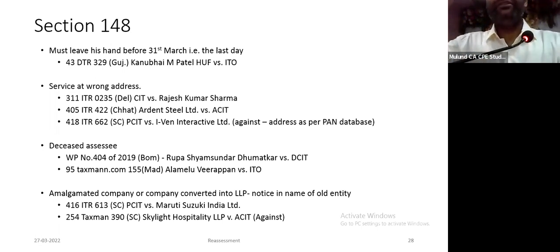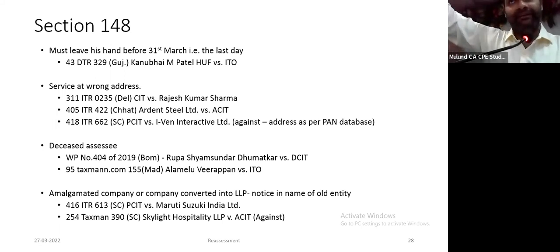Uploading on the portal is not a valid issuance of notice. Any notice uploaded on the portal is not a valid issuance of notice. Firstly, section 280, this is very important. Many people have skipped this. They have circumvented it by way of notification, and they say, "I have put it on the portal, so it means you have received it."